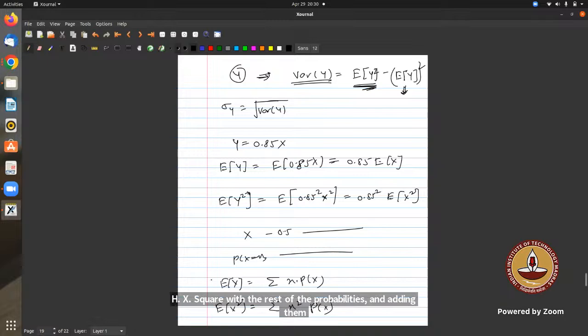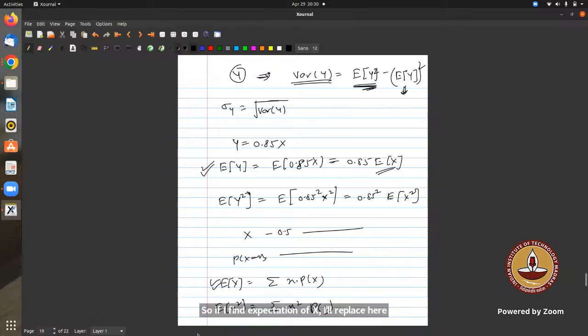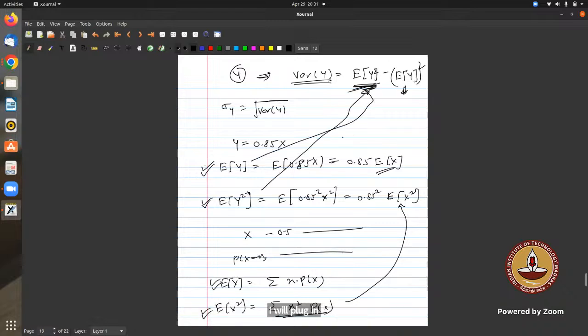If I find expectation of X, I replace it here to get expectation of Y. Likewise expectation of X square gives expectation of Y square. Then I plug these values into the variance formula to get variance of Y, and then the standard deviation of Y. Understand?